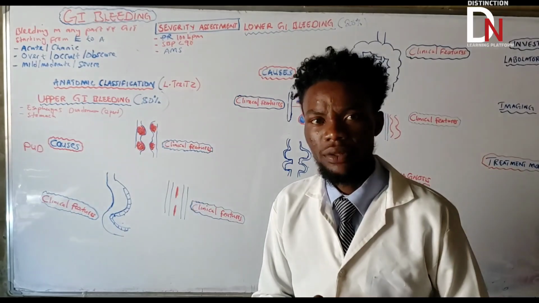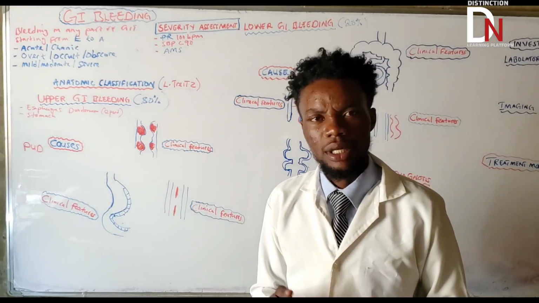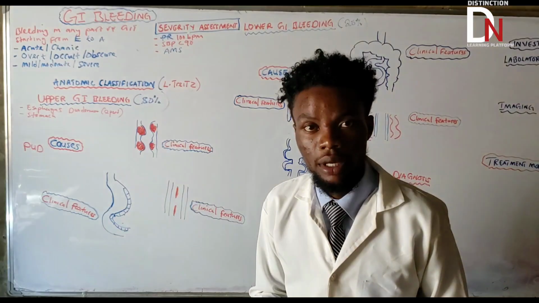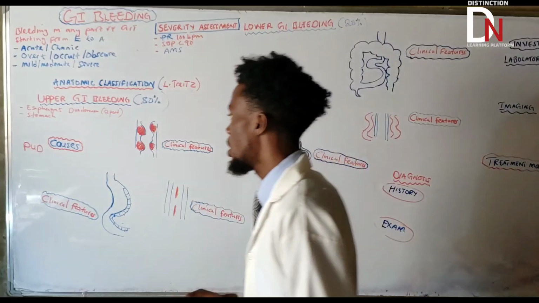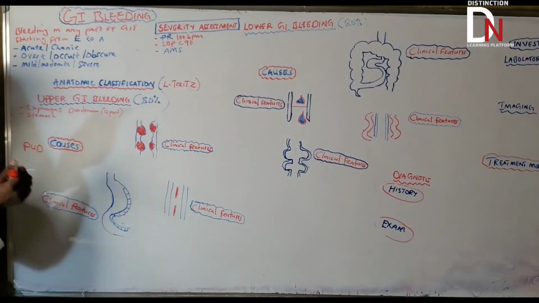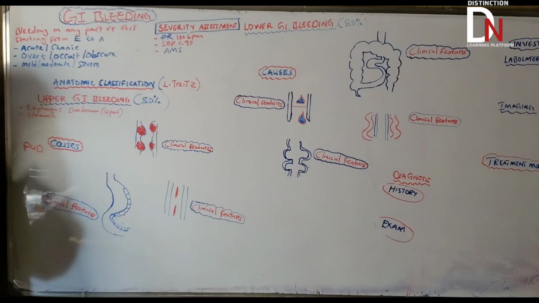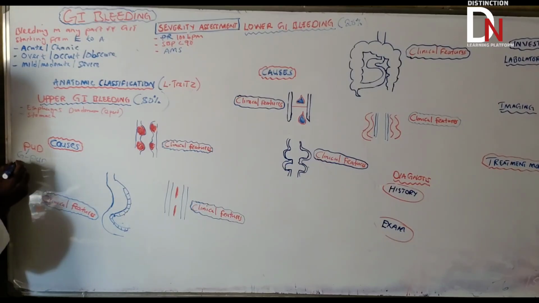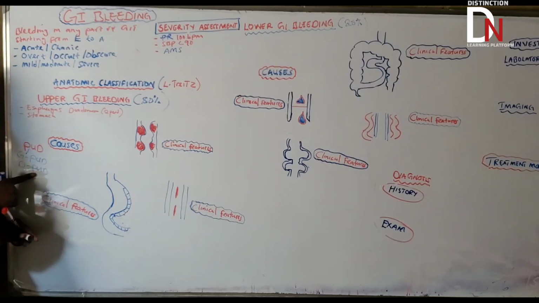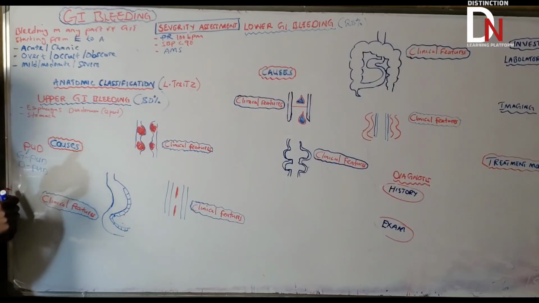Now the question is, how many categories of peptic ulcer disease are there? There are 2. There are gastric ulcers and duodenal ulcers. So we are saying there are 2 categories of PUD, or peptic ulcer disease. There's the one that can be found in the stomach, which is gastric PUD, and there's duodenal PUD, or duodenal peptic ulcer disease, the one that can be found in the duodenum. Okay, these are the most important factors.